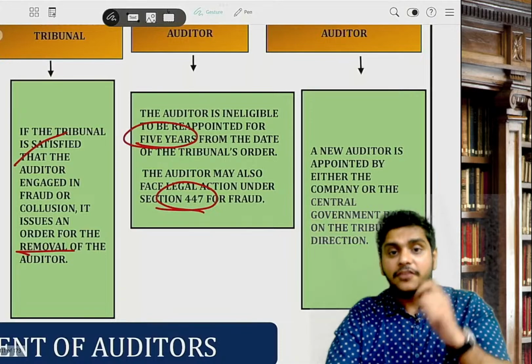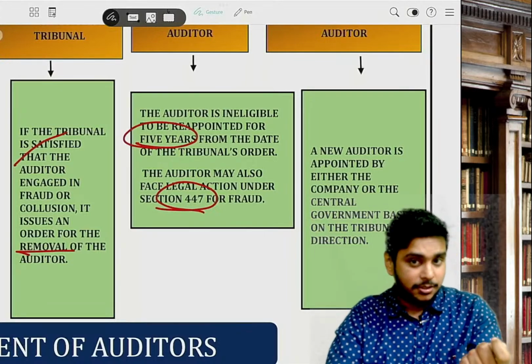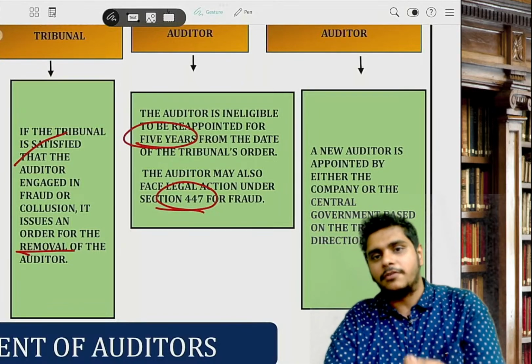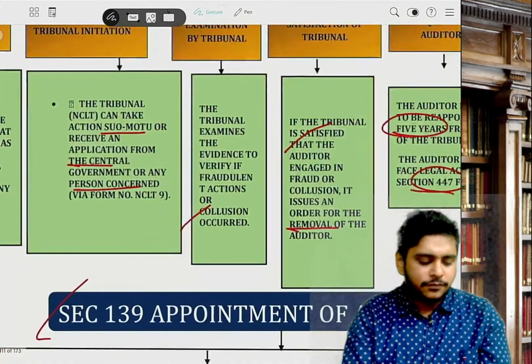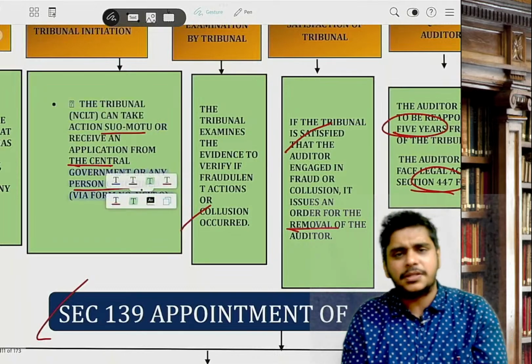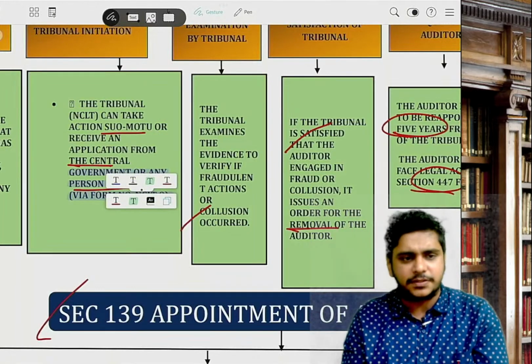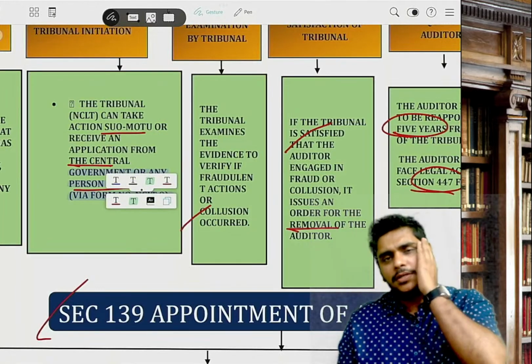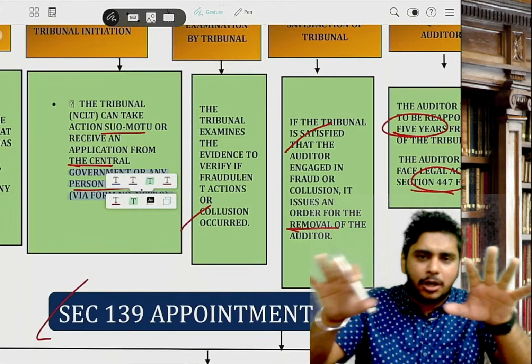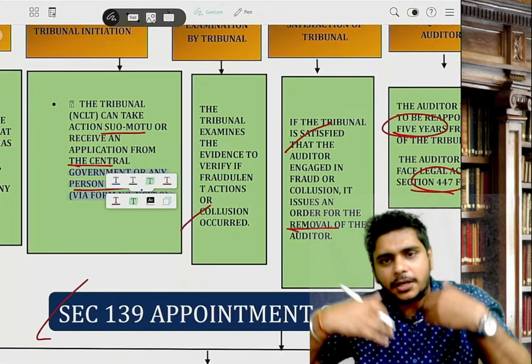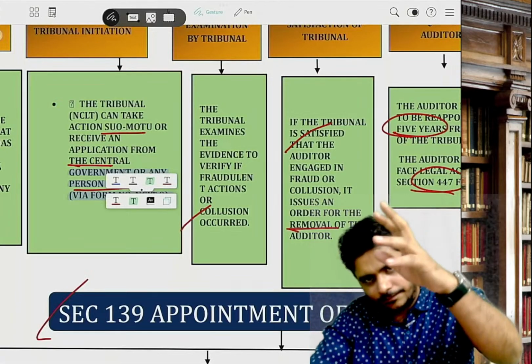If the application is made by the CG, then the tribunal will pass the order within 15 days. In case of suo motu and person concerned, they have not given the days. Only in case of CG, they have given the days. Sir, what does CG stand for here? CG is basically the Income Tax Department, GST Department, any government body you can say. So if they make a complaint to the tribunal that the auditor has committed the fraud.